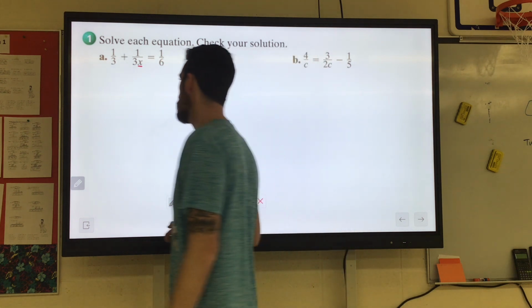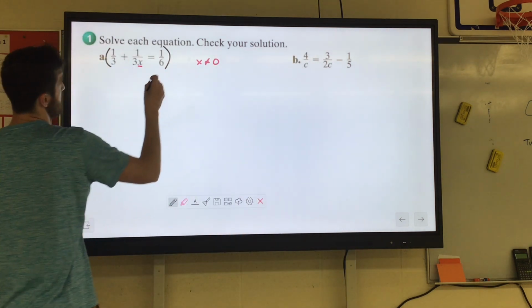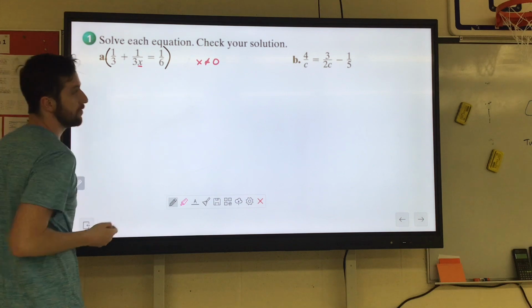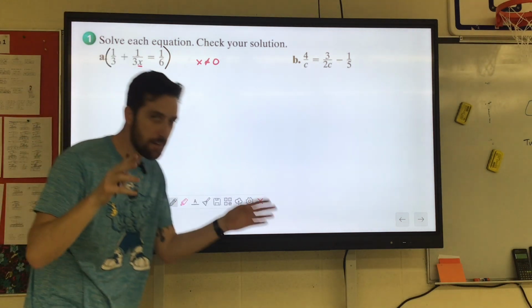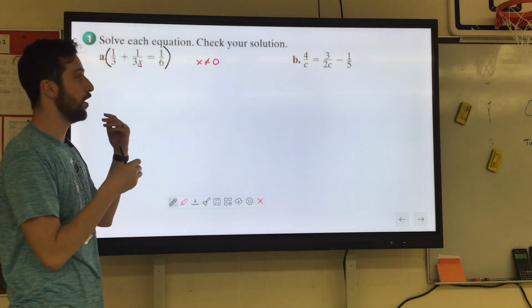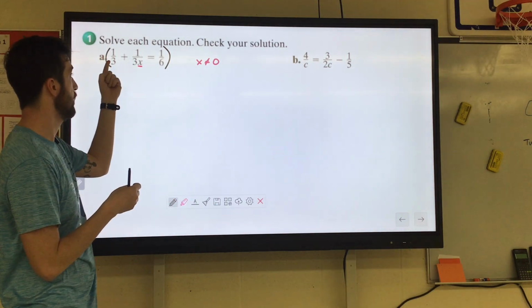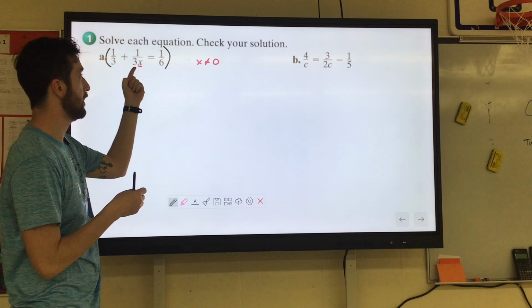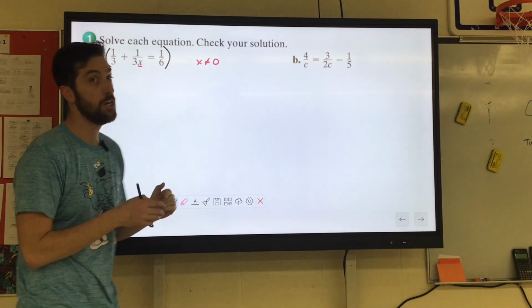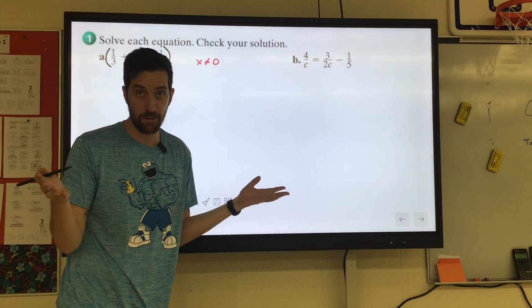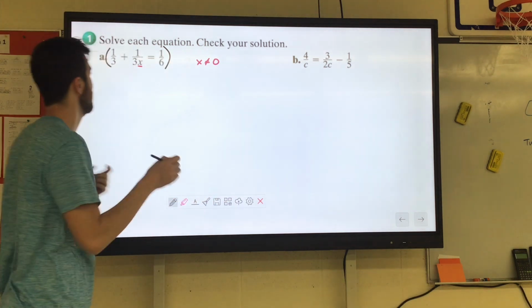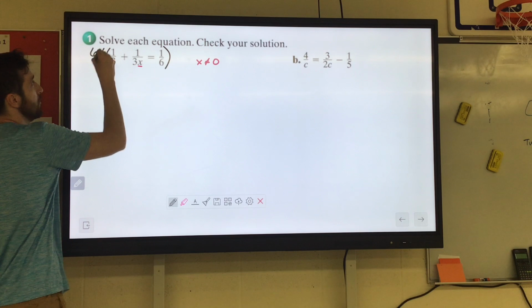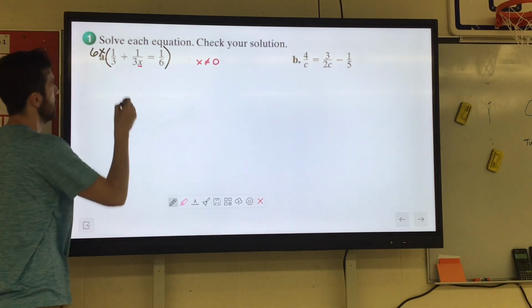So let's go ahead and multiply by a common denominator here, something that 3, 3x, and 6 all go into. Now, if you can't think of the least common multiple, what you can do is you can always multiply all of them together. 3 times 3x is 9x, times 6 is 54x. You can use that, and it'll work. But there's a smaller one. They all go into 6x. So if you can find the least common multiple, it's just lighter work.